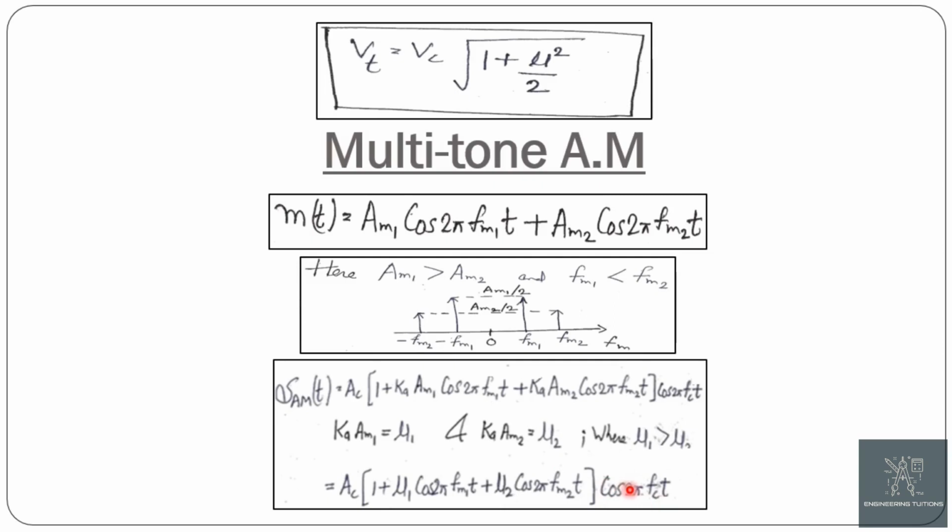On simplifying this equation, we get Ac cos 2 pi fc t plus mu1 cos 2 pi fm1 t into cos 2 pi fc t, which becomes the formula of twice cos A cos B, plus mu2 cos 2 pi fm2 t into cos 2 pi fc t, which again becomes the formula of twice cos A cos B.